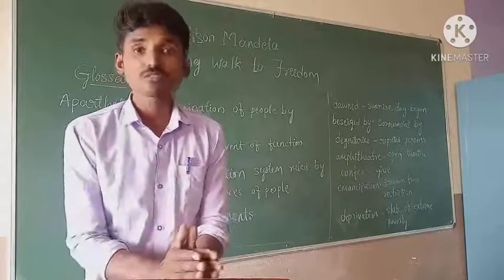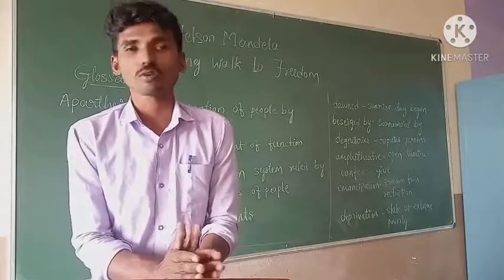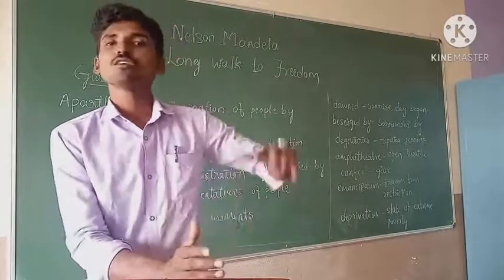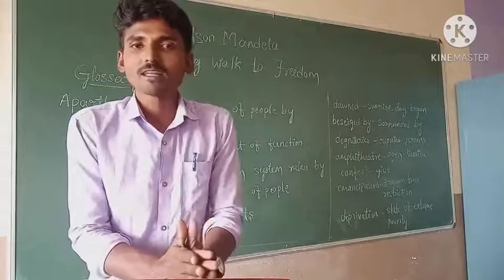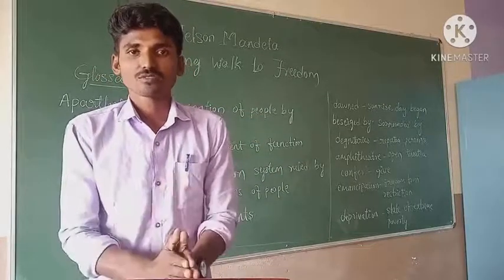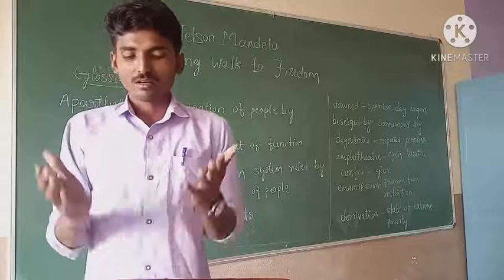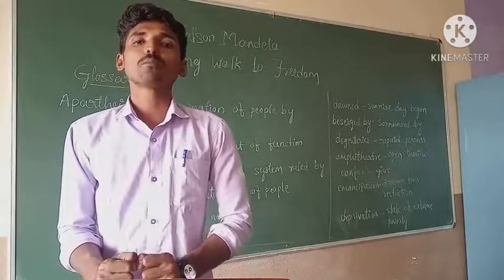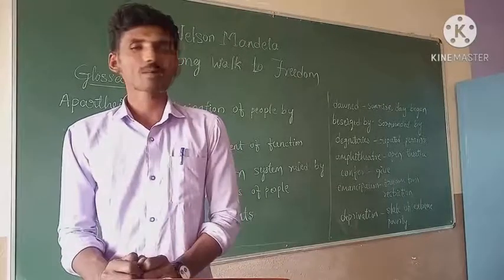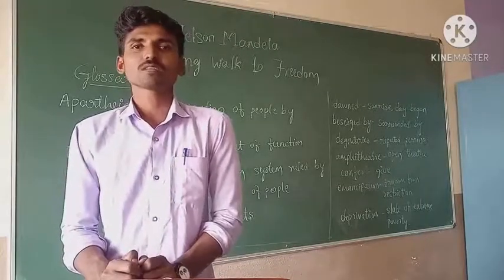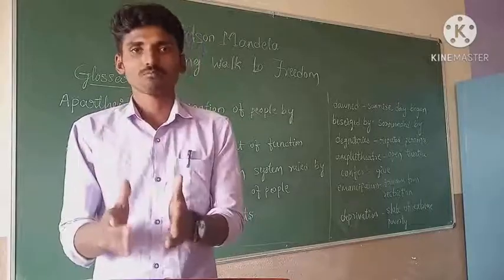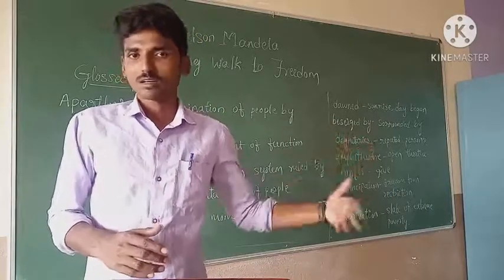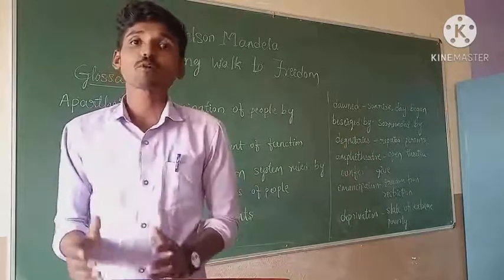It is the first installation of democratic. Until 1994, white supremacy ruled South Africa very badly, but this is the first installation of South Africa's first democratic government. Democratic means ruled by people, ruled by representatives of people. Representatives of people means the people themselves ruled the country. It's called a democratic.